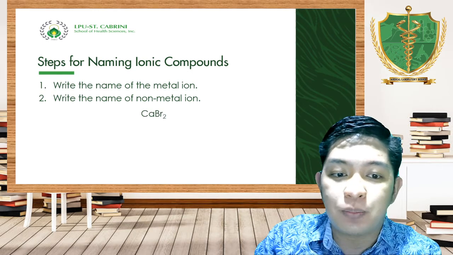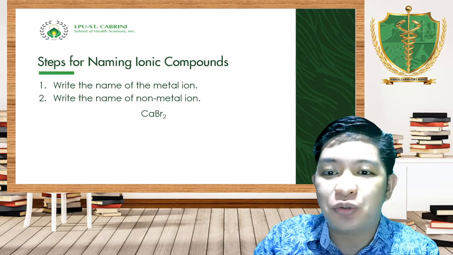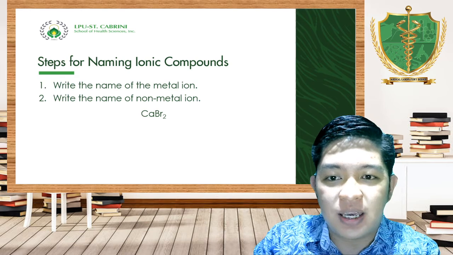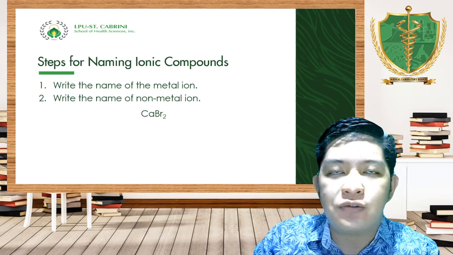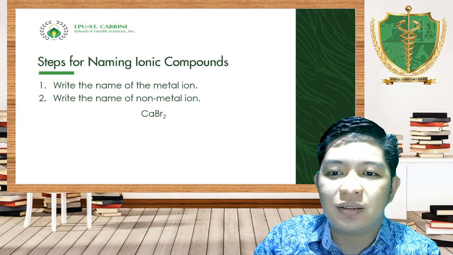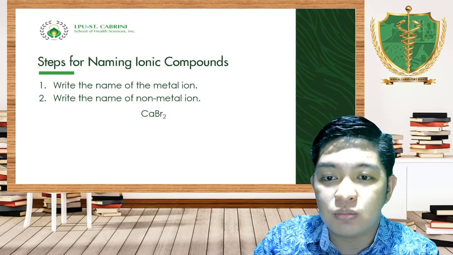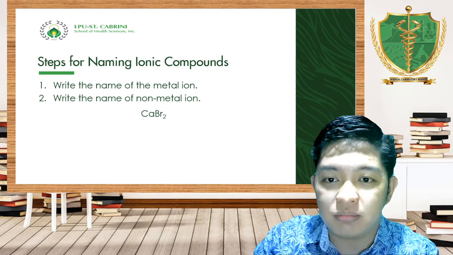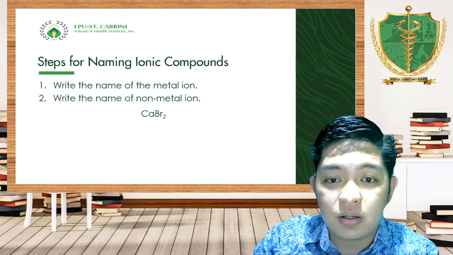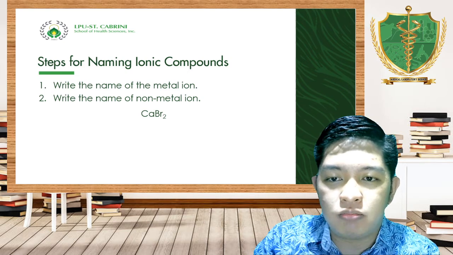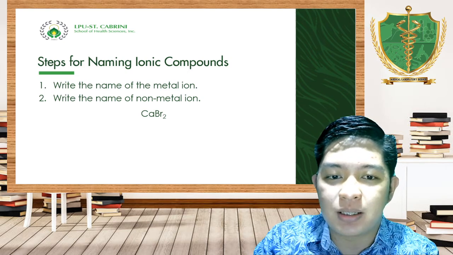So let's have an example. Assuming that we don't know the name of this chemical, we have here CaBr2. And if we're going to dissect CaBr2, we have two elements here, calcium and bromine, right? In our steps, in our slide, ano yung sabi sa atin?